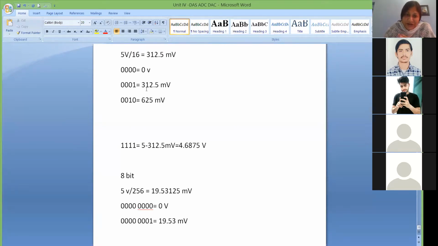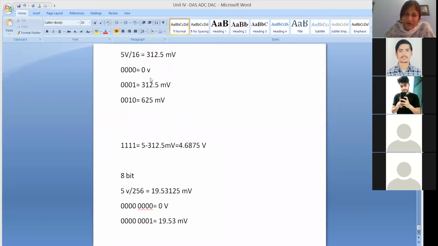Now with the 4-bit converter you cannot measure 19.53 millivolt, because if you give 19.53 millivolt as input, it may be read as 0 volt, which it is not. Because your sensing level is 312.5, 19.53 has no proper digital option between 0000 and 0001. It is closer to 0 compared to 312.5, so it will give 0000, or sometimes 0001.